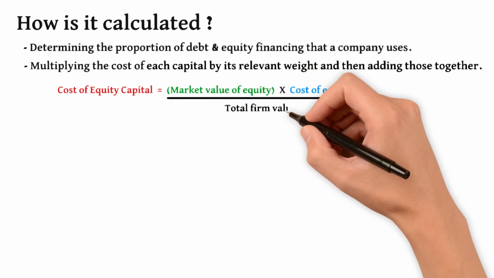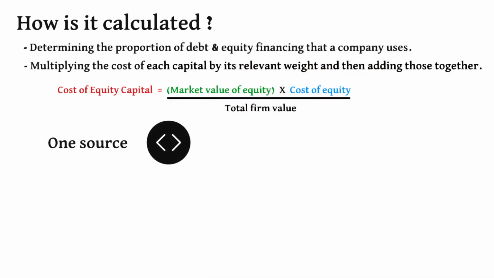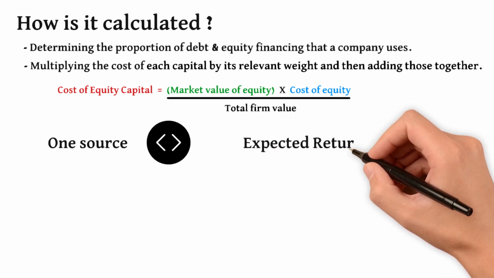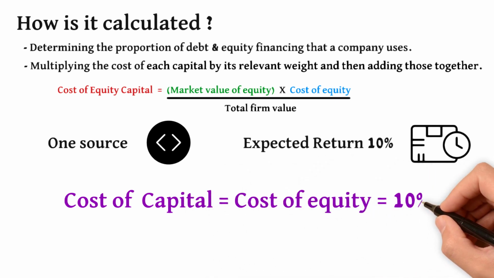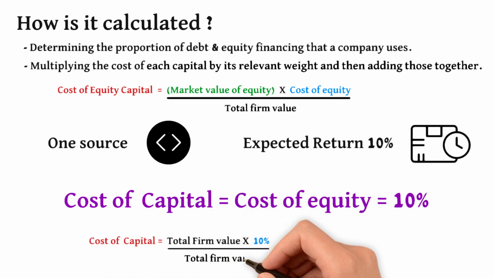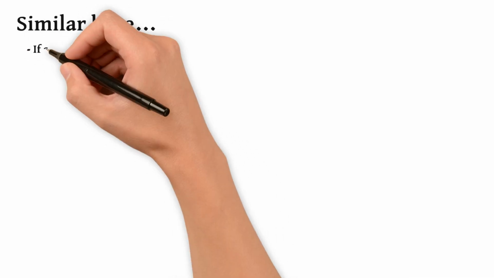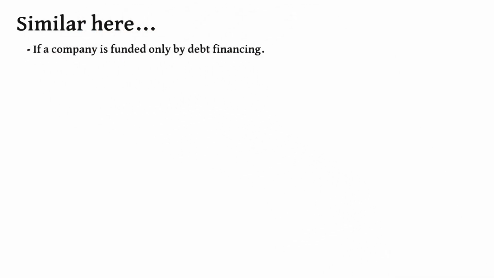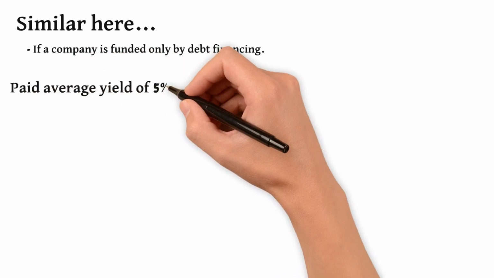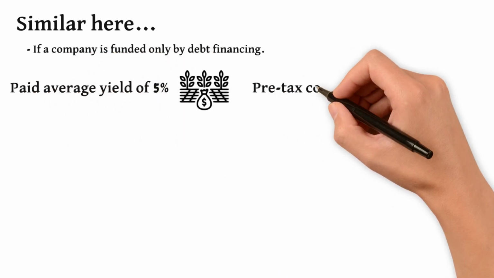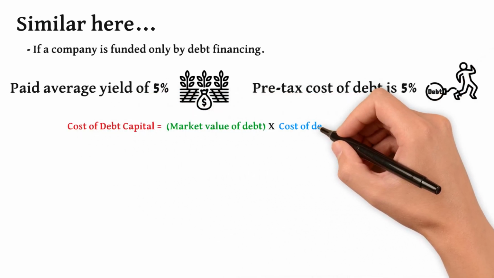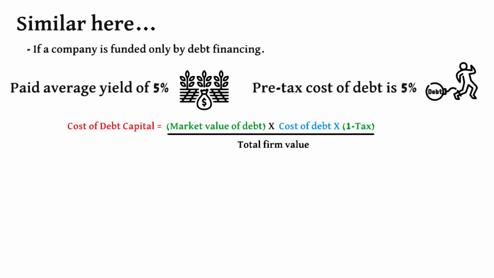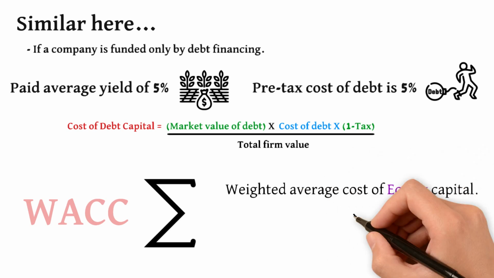If a company is funded through one source, let's say equity, and if an investor expects 10% return on shares, then the cost of capital is simply the cost of equity, which is 10%. The same would be similar if the company is funded only by debt financing. If the company paid an average yield of 5%, its pre-tax cost of debt would be 5%. However, the reality is that a company uses both in different proportions, and so the WACC is basically the summation of the above two terms.